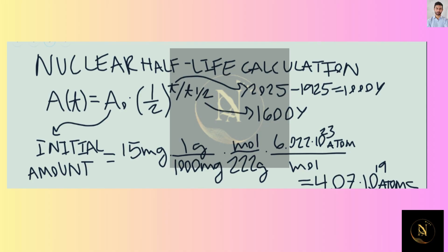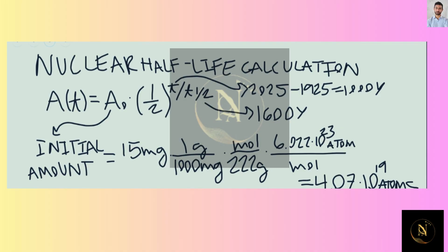Our initial amount, we were told we have 15 milligrams of radium. So we convert milligrams to grams, and then we divide by the molar mass to convert grams to moles. And then I know I have an Avogadro's number of atoms in each mole. So I multiply by Avogadro's number, and that evaluates to 4.07 times 10 to the 19 atoms. So that's how many atoms I'm starting with.